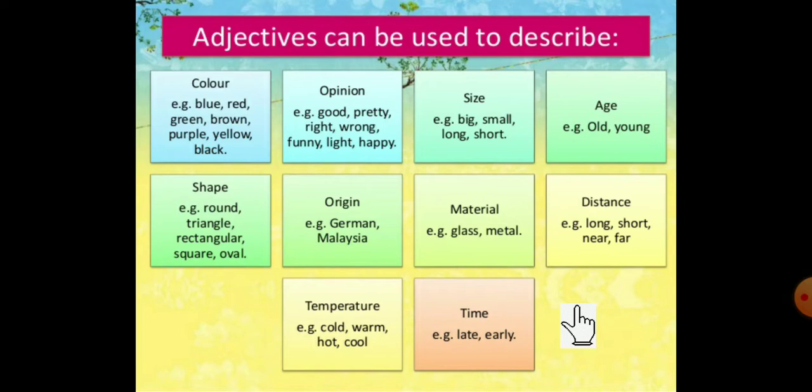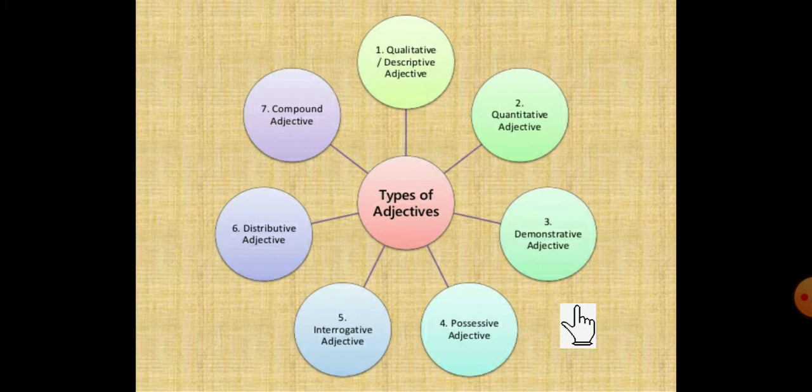Then which are the types of adjectives? Here there are a total of 7 types of adjectives. Which are they? See here. Types of adjective: first, qualitative, you can say descriptive adjective. Then quantitative adjective, that is showing the quantity. Qualitative is for describing the quality.